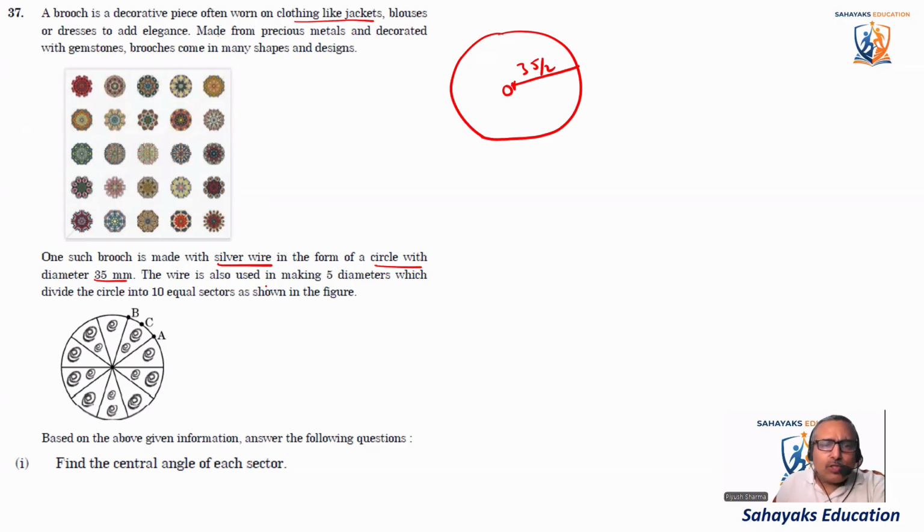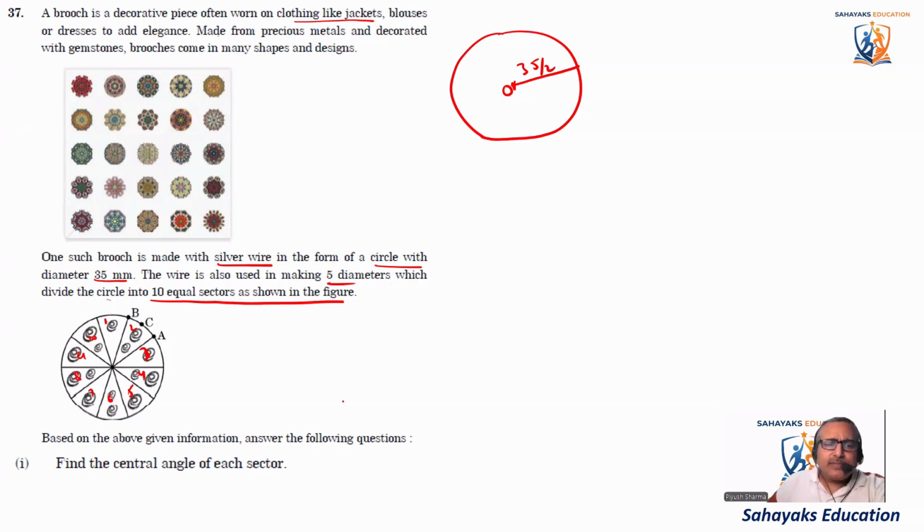The wire is also used in making 5 diameters, as shown in this figure. So 5 diameters are made here, which divide the circle into 10 equal sectors as shown in the figure. So this is divided into 10 parts. Say this is the first part, this is second part, third, 4, 5, 6, 7, 8, 9, and 10. 10 parts. Good.